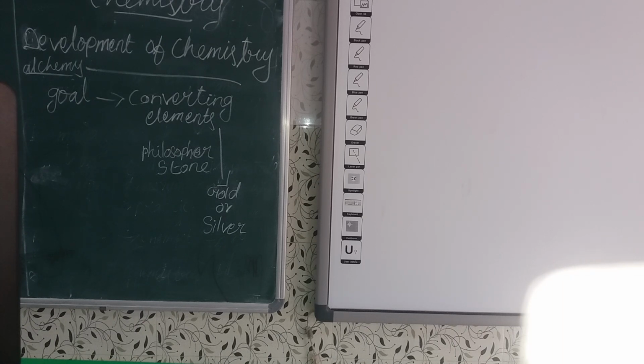Alloys means, for example, iron reacts with zinc, so it changes into one new product. So one element reacts with one more element, that is the alloy. Okay, they also used secret codes of symbols, which later translated into modern representation of elements and compounds. Later they gave names to the elements.